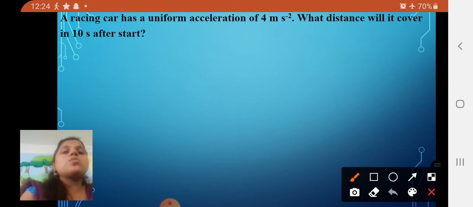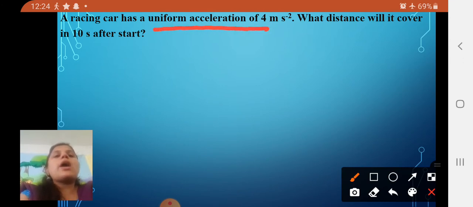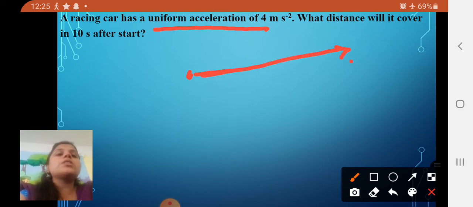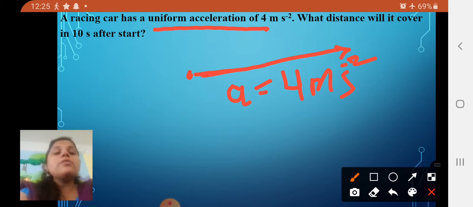Okay. Second question is what? A racing car has a uniform acceleration of 4 meter per second square. It is already in the form of meter itself. Okay. So, what distance will it cover in 10 seconds after start? A racing car having the uniform acceleration of 4 meter per second square. So, what is the uniform acceleration? That is 4 meter per second square. Already it is in the form of meter itself. So, no need to convert.